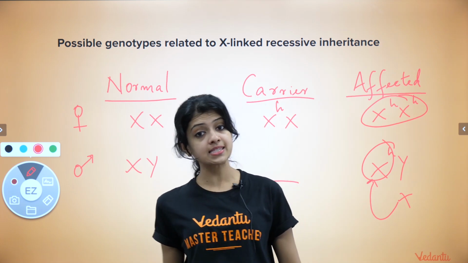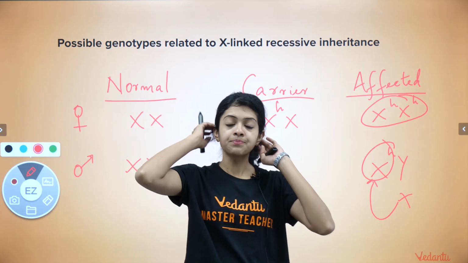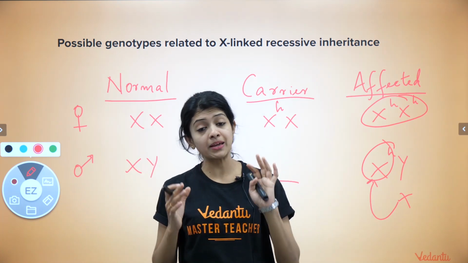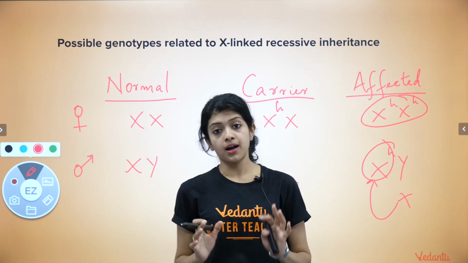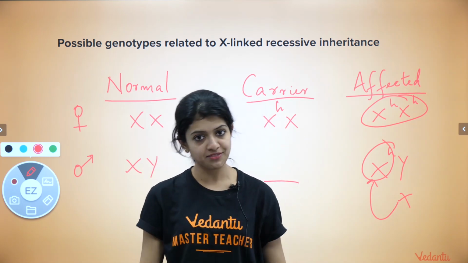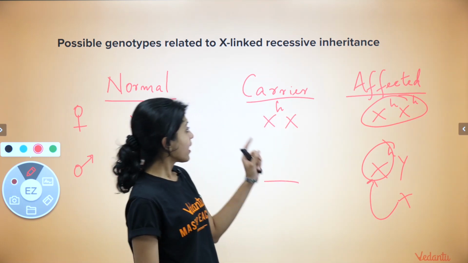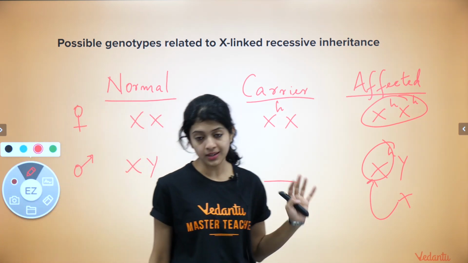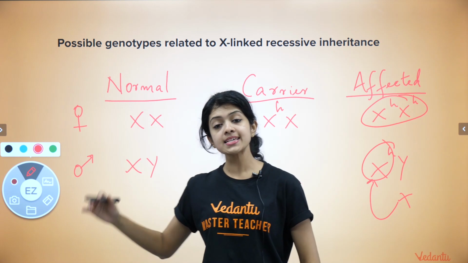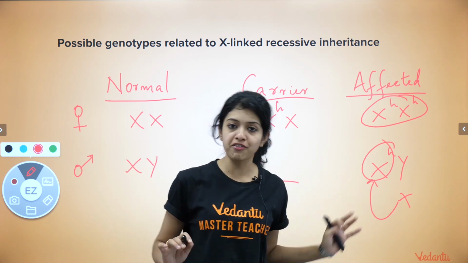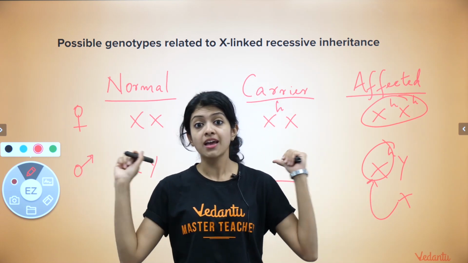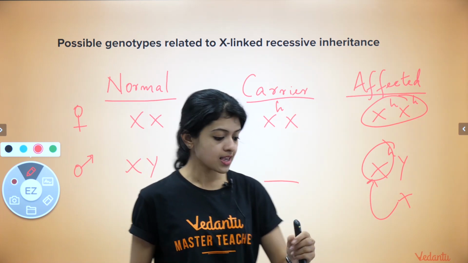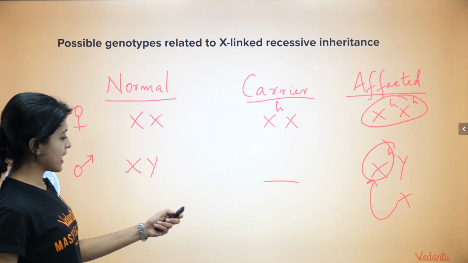There may be exceptions, but typically they may not live as long as until they reach the reproductive age. This is why a female is most commonly normal or a carrier woman, and male is always either normal or affected. Get this concept very, very clear in your head so that we can go to the next one.